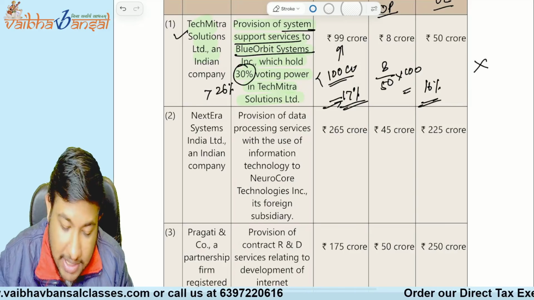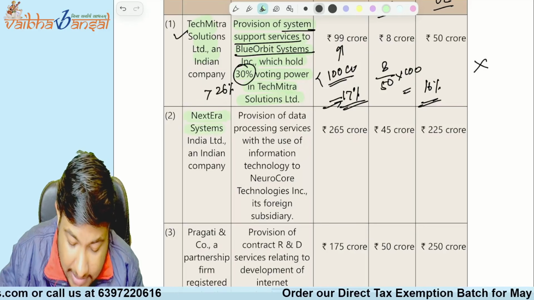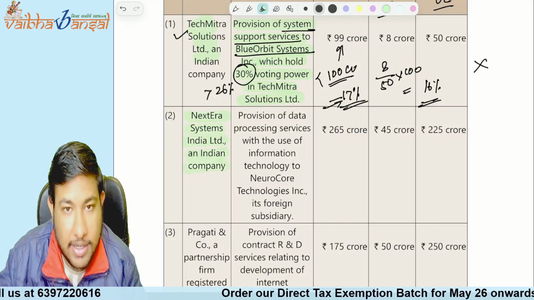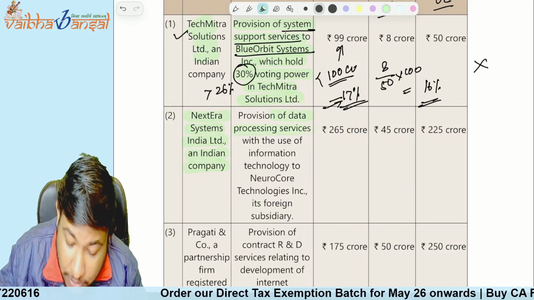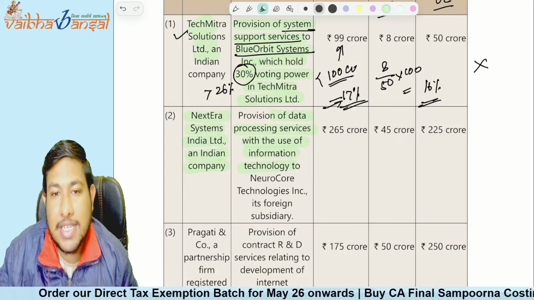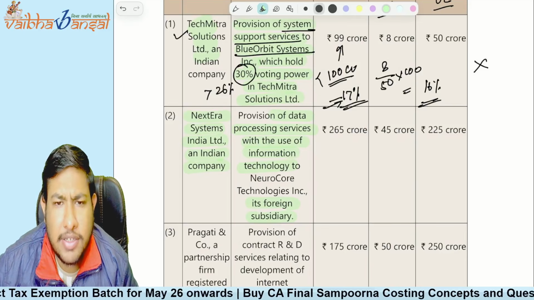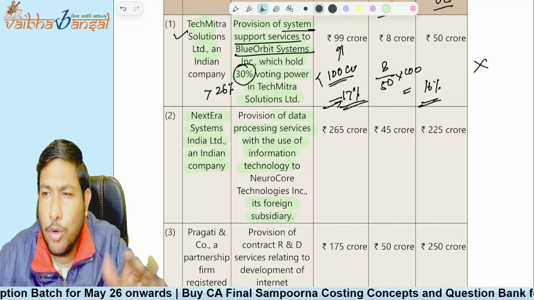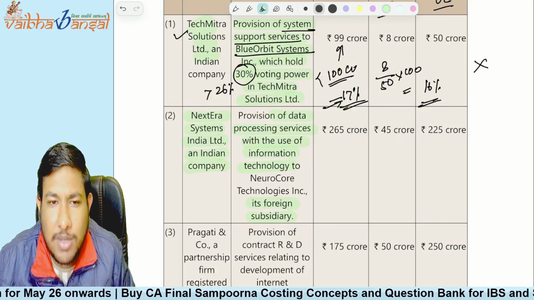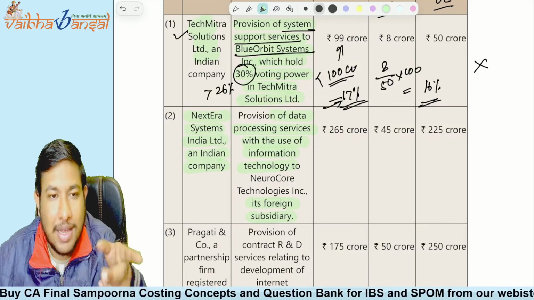Now we have already seen this. Okay, now coming to the next part. Next Era Systems India Limited, an Indian company, is providing data processing services with the use of IT enabled services to its foreign subsidiary. If it is a subsidiary, that means it is holding more than 51% of the voting power, so it is greater than 26% itself. So it is an AE.